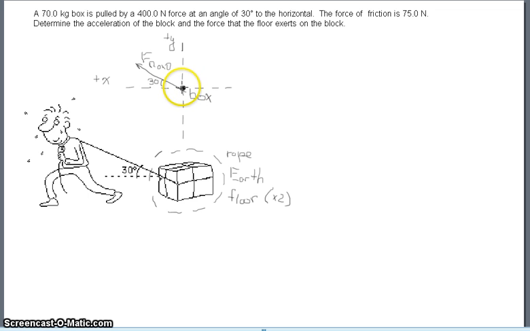We also have a frictional force that impedes the motion, and that's pointing to the right. That is the force of the floor on the object, the frictional force we spoke of earlier. We then have the force of the floor exerted upwards. Let me draw this in here. This is that support force we discussed, so the floor on the object, and I'm going to put an S for support.